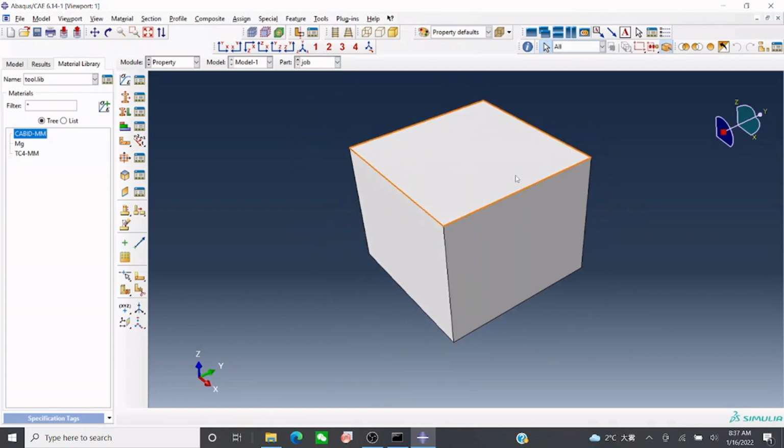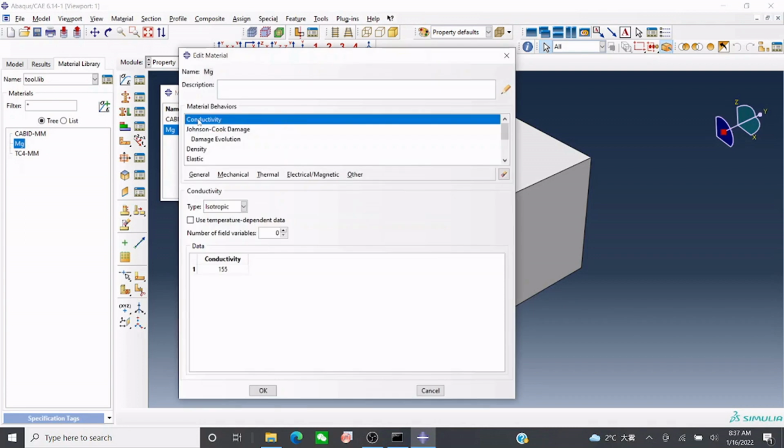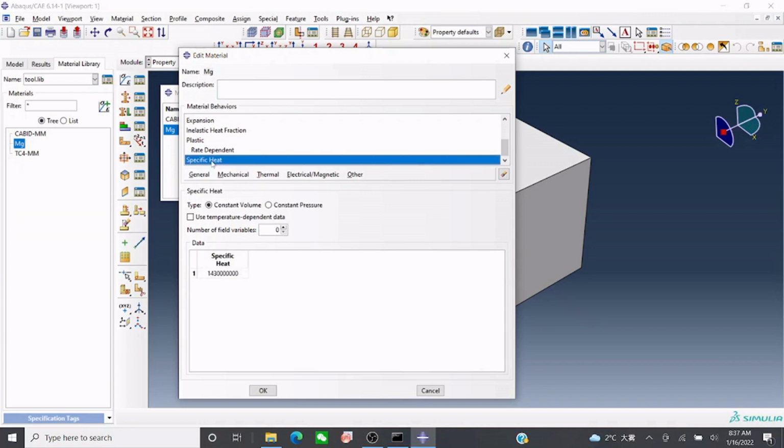For our workpiece I have magnesium. You can add any type of workpiece material. Again the same process, you go here, create your workpiece material, assign the material. I have done it like that. You can see what parameters I have kept here, like conductivity, JC damage, damage evolution, density, elasticity, specific heat, whatever you need to describe your material.